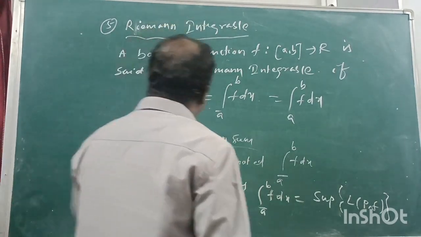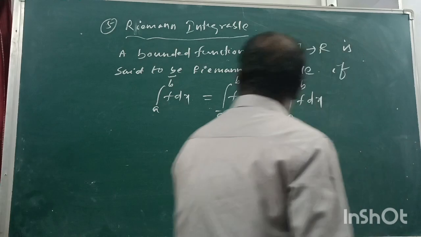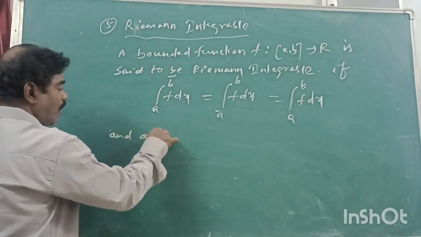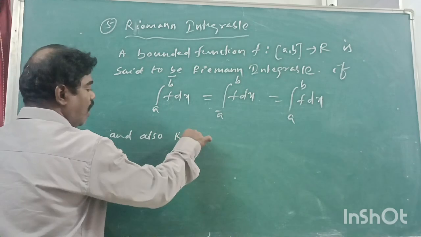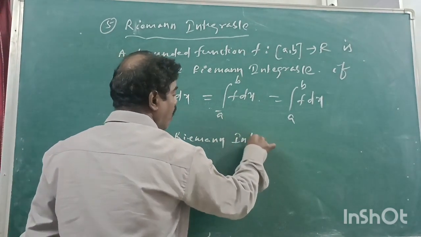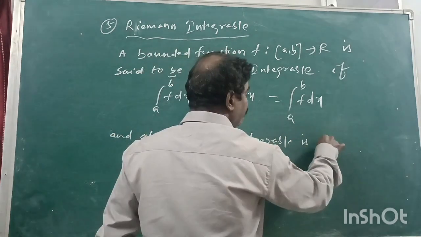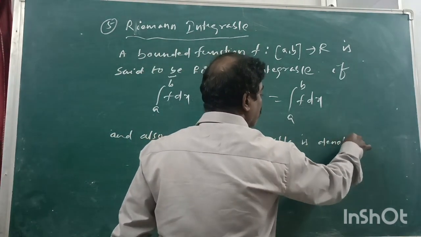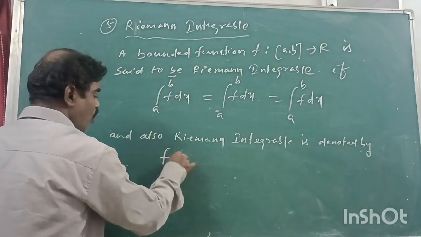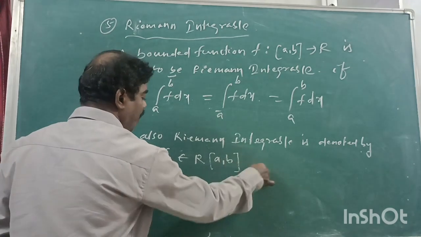And also, Riemann integrable is denoted by f belongs to R of the closed interval a comma b.